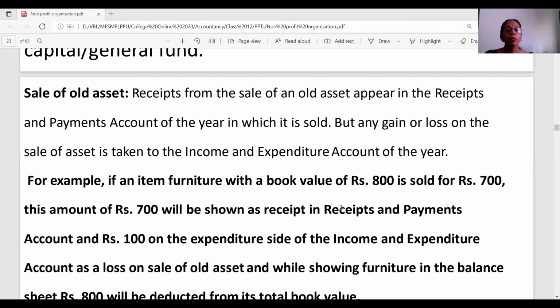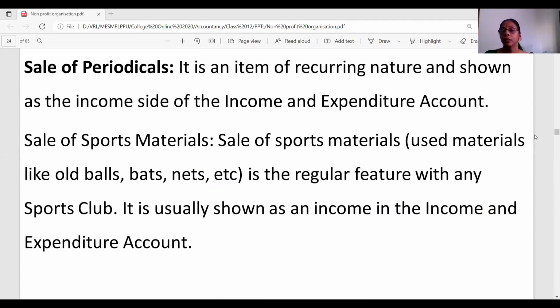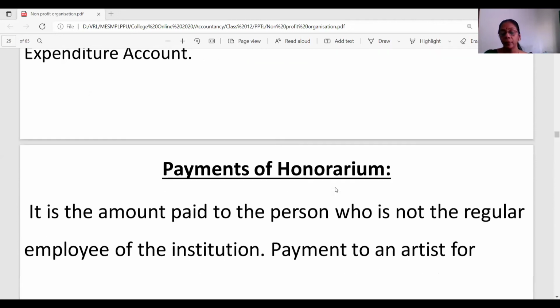Now, as we continue with our discussion, we will take another issue, sale of periodicals. Periodicals are generally magazines and newspapers and such other things bought by the NPO. Many a time these would be sold as a scrap item. This is a regular feature of an NPO. Being recurring in nature, this will be treated as a revenue receipt.